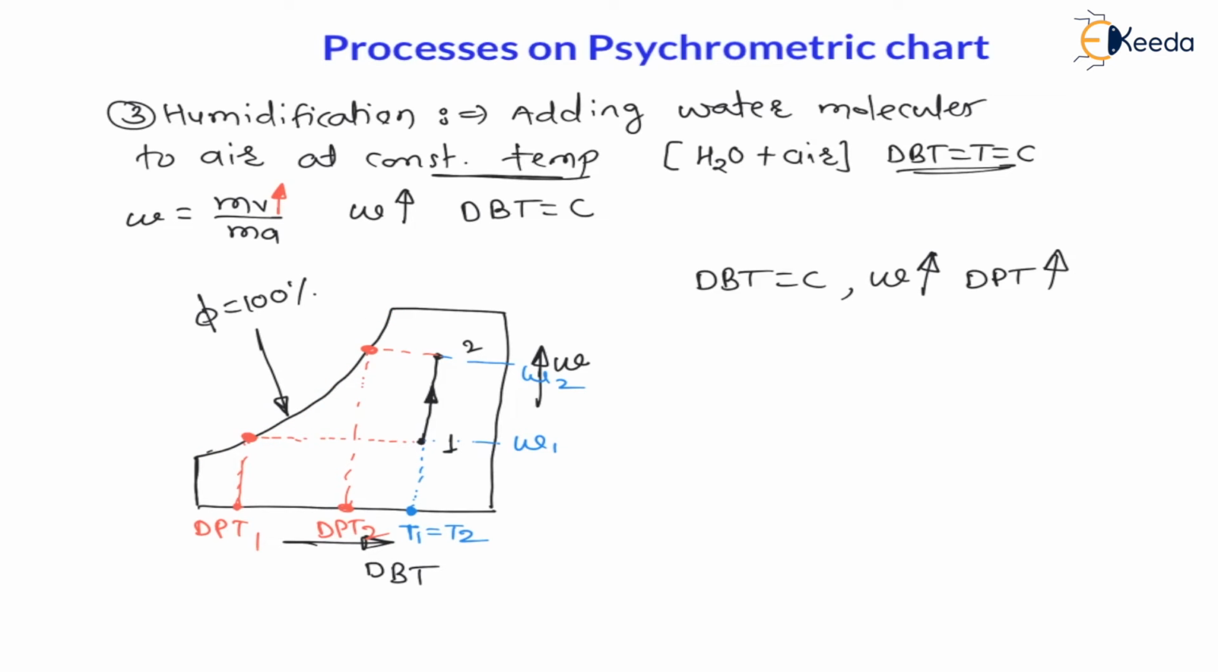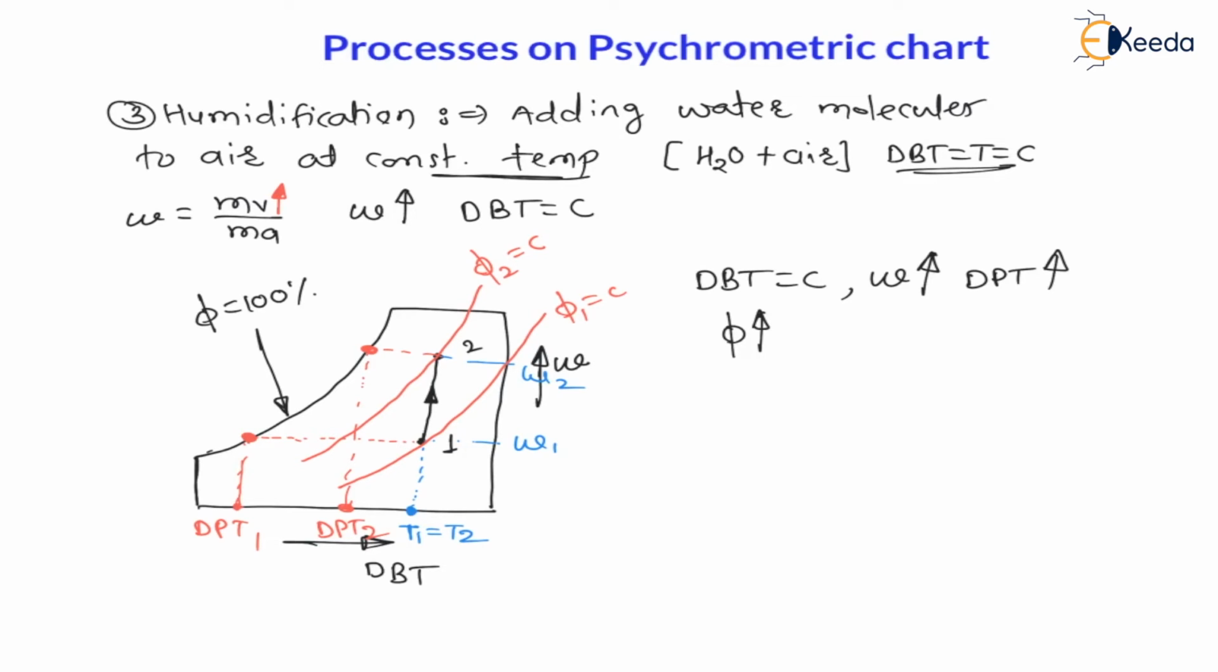So let us understand about relative humidity. What will be the effect on relative humidity? Now initially relative humidity phi 1 is like this. Phi 1 is constant on this curved line, and now the final relative humidity is phi 2, which is constant on this line, right? Now as we go away from the relative humidity equal to 100% line, the relative humidity is decreasing. That means phi 2 is more than phi 1 here. Therefore we can say the relative humidity is increasing. In case of humidification, relative humidity is going on increasing.